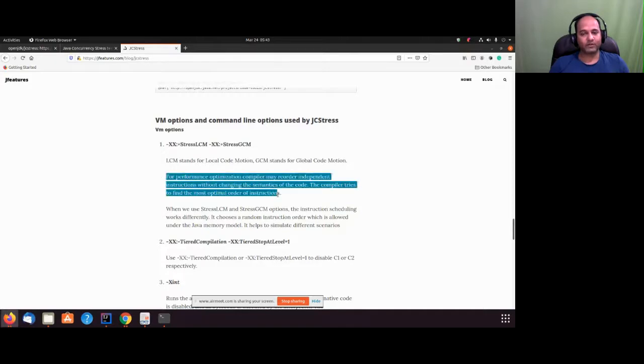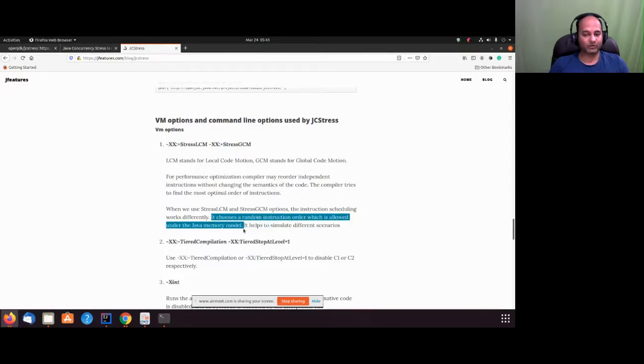Because when we run our code, it is not executed in exactly the same sequence by the JDK. It does optimizations, and when we say stress LCM, stress GCM, it reorders those instructions irrespective of what is more performant. It chooses a random instruction order which is allowed under the JVM model, right?